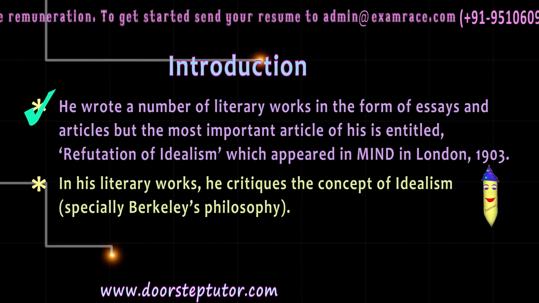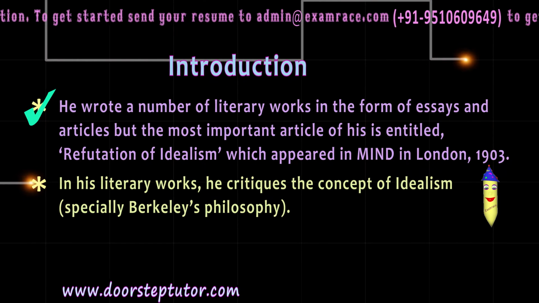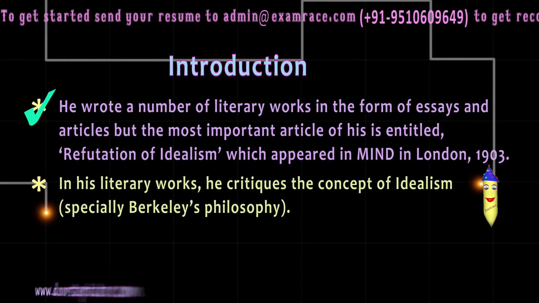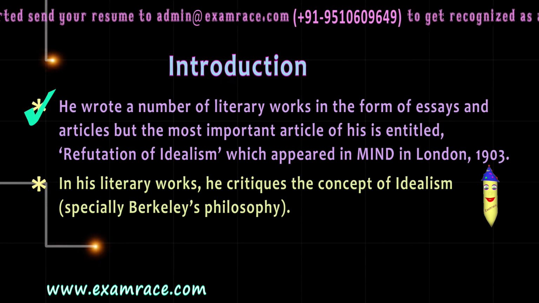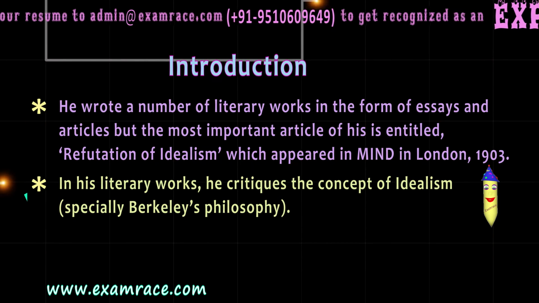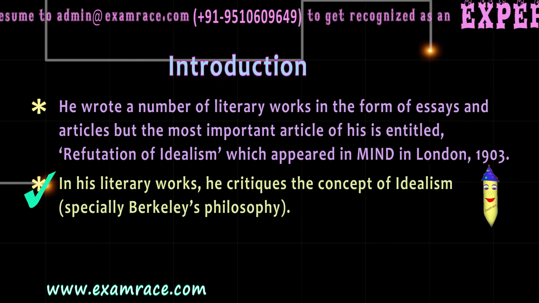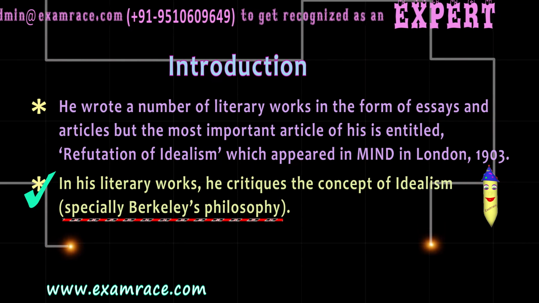G.E. Moore wrote a number of literary works in the form of essays and articles, but the most important article of his is entitled Refutation of Idealism, which appeared in Mind in London in the year 1903. In all his literary works, he critiques the concept of idealism, or especially Berkeley's philosophy.